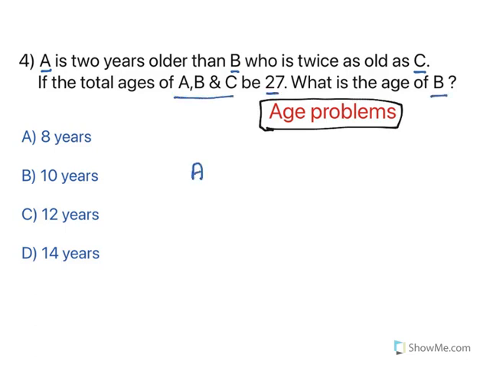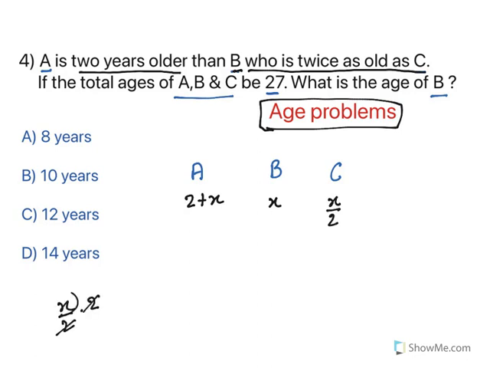So you have A, B, and C. Now, what is the relationship? A is 2 years older than B. Let's say the age of B, take it as X. Now, 2 years older than B means 2 plus X, right? Now, B, who is twice as old as C, means C must be X by 2. Why? X by 2 into twice, 2 times gives X. So, if B's age is X, C will be X by 2.